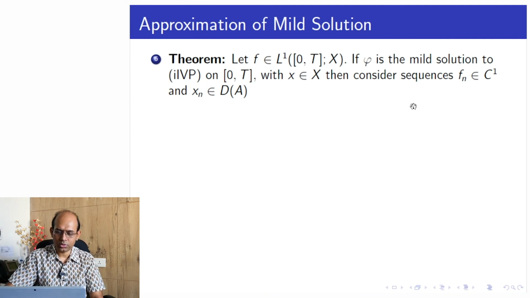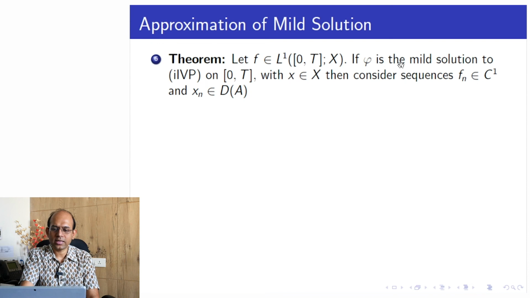So this is the thing which we need to discuss now. Let f be an L1 function. If phi is the mild solution to the IVP on the interval 0 to capital T with small x in capital X. See, we have not assumed any strong condition on either f or x. Okay, so we can only assure existence of a mild solution if A is the generator of a C0 semigroup.